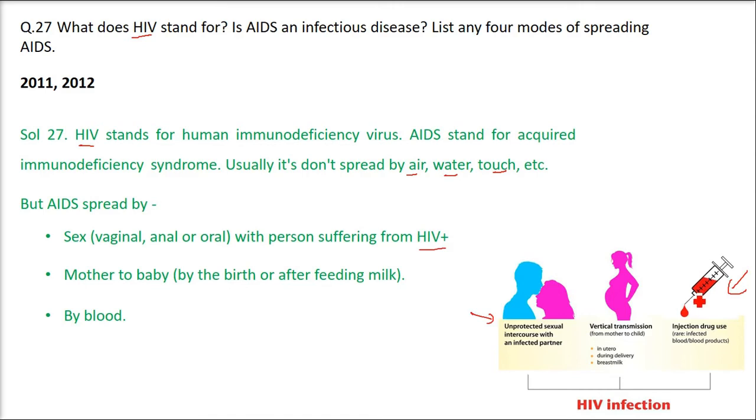And if you are doing drugs and you exchange a needle, then you are likely to get HIV. So refrain and restrict yourself from all these activities so that you don't get HIV. HIV is a very, very dangerous disease. Your immune system collapses and you die, and this death is dreadful.